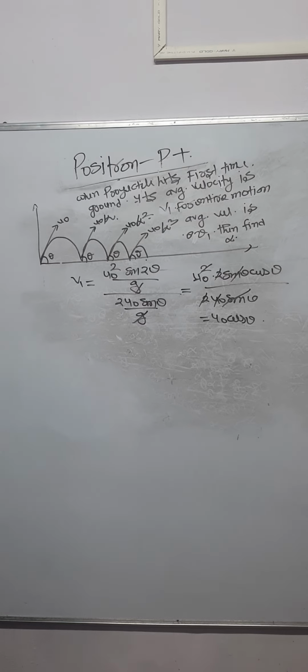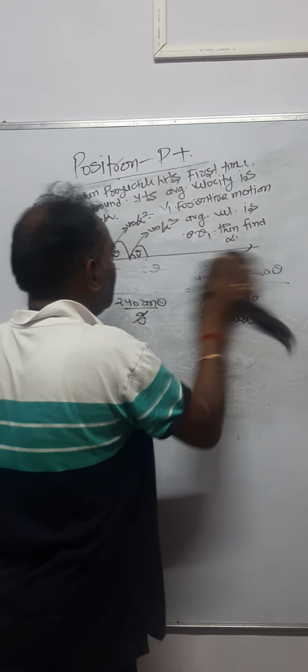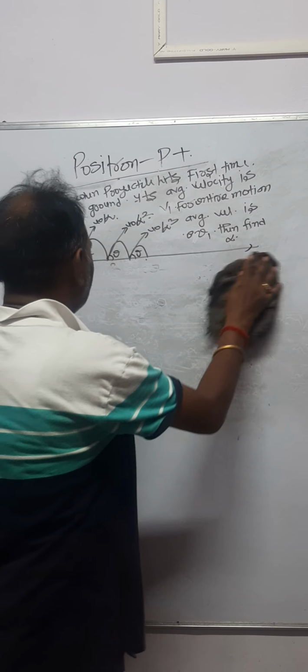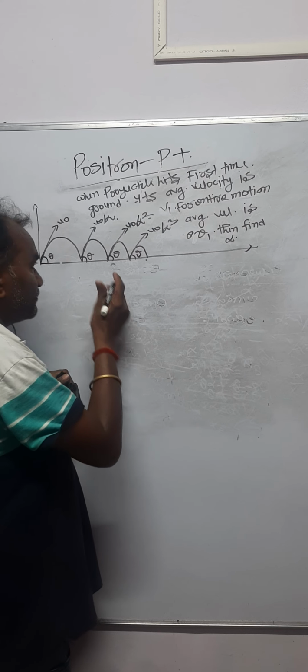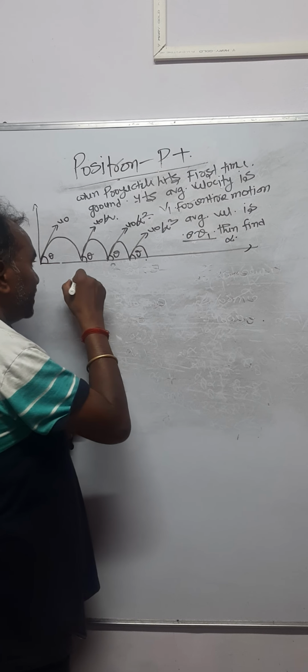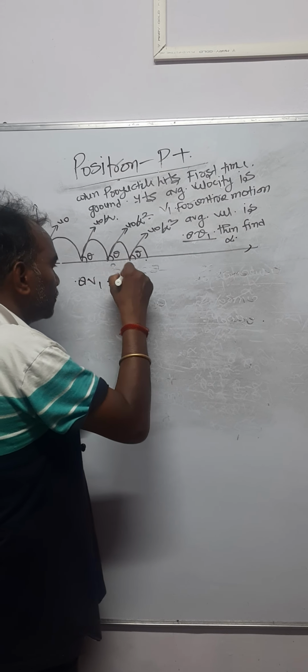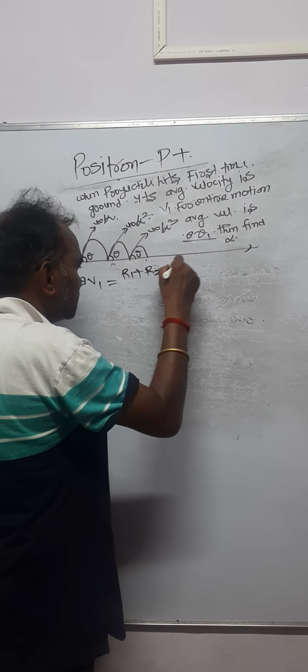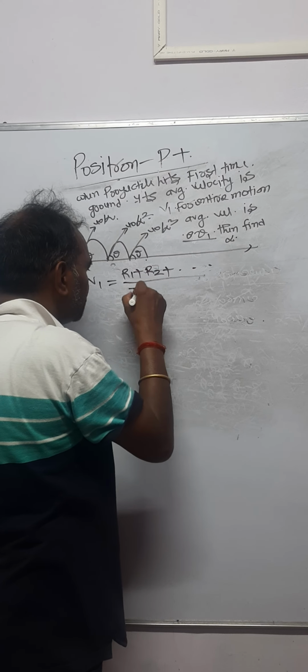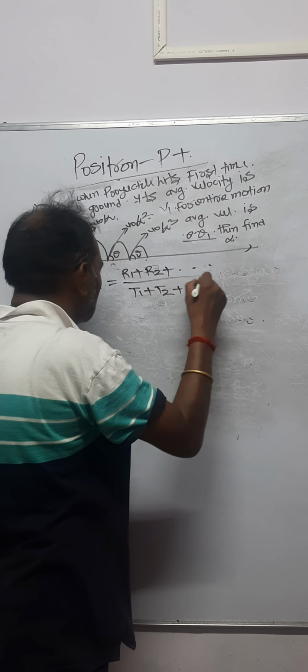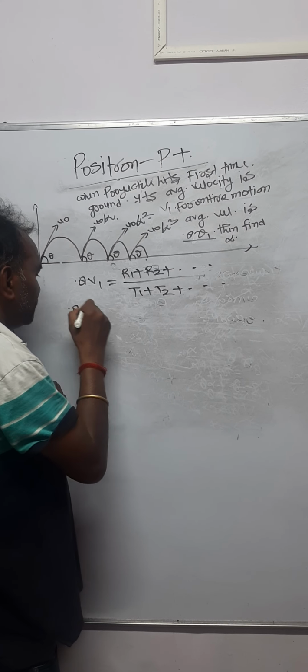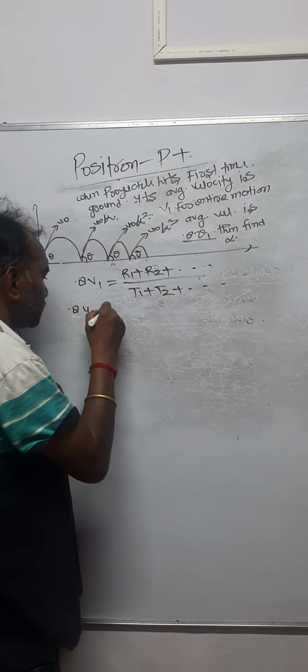Let's move towards our question. For the entire motion, the average velocity is given as 0.8 v1, and that is equal to r1 plus r2 plus dot dot dot divided by t1 plus t2 plus dot dot dot. Now 0.8 v1 is 0.8 u naught cos theta.